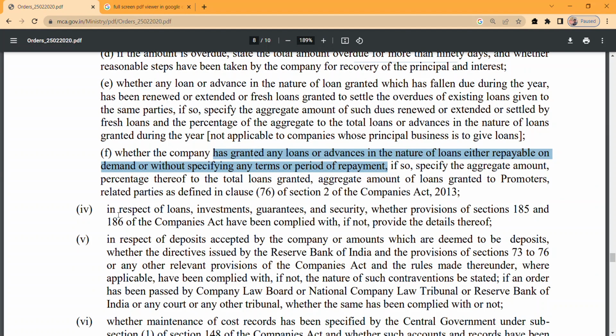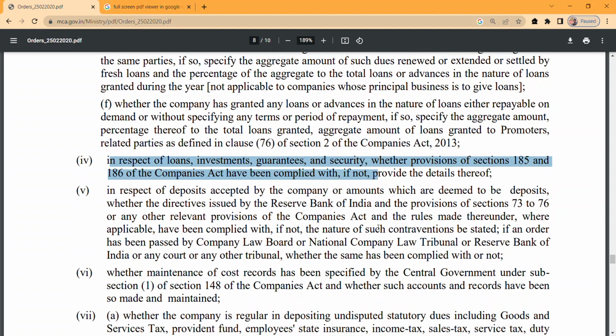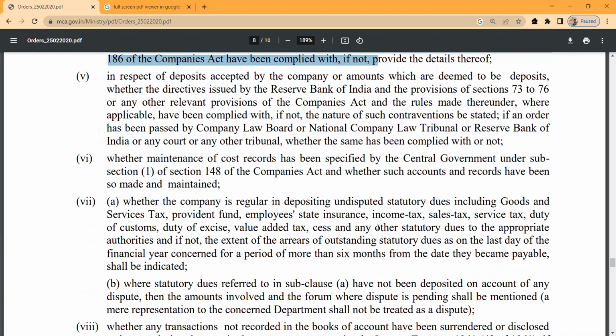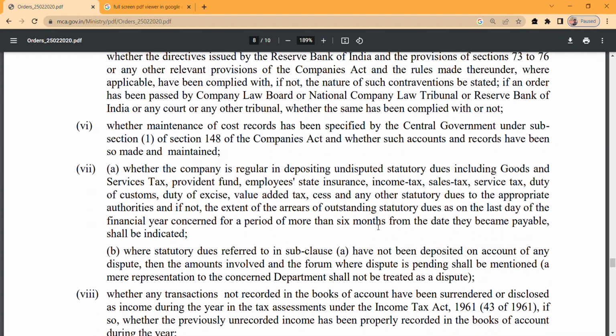Coming to the fourth sub point, in respect of loans, investments, guarantees and security, whether the provisions of sections 185 and 186 have been complied with, if not, provide the details thereof. We need to check whether these sections, which relate to related parties, have been complied with.